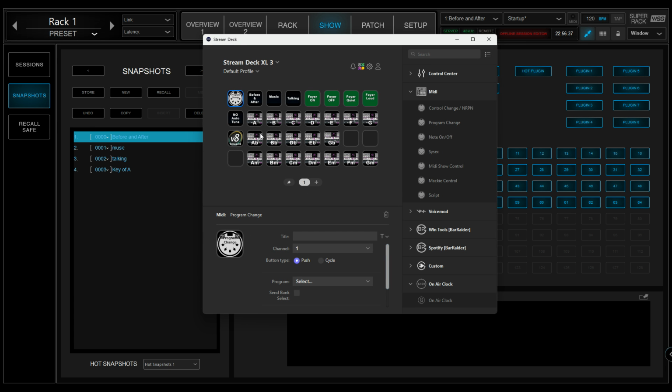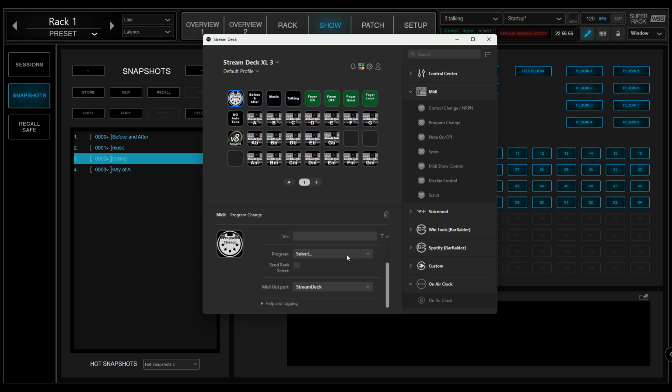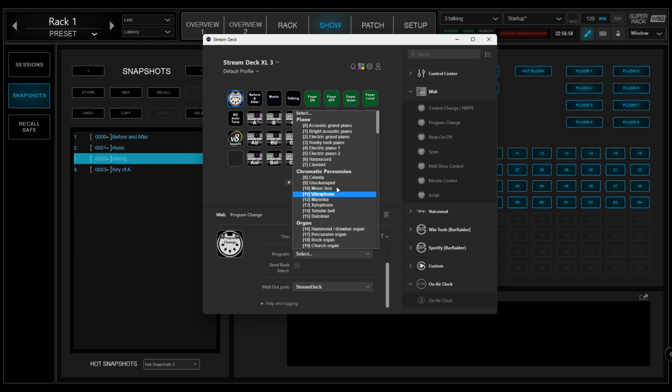When I push these 3 buttons, before and after, music and talking, it changes the scenes. And then I have this one set up to show you how to do the key of A. And you need to select the program.